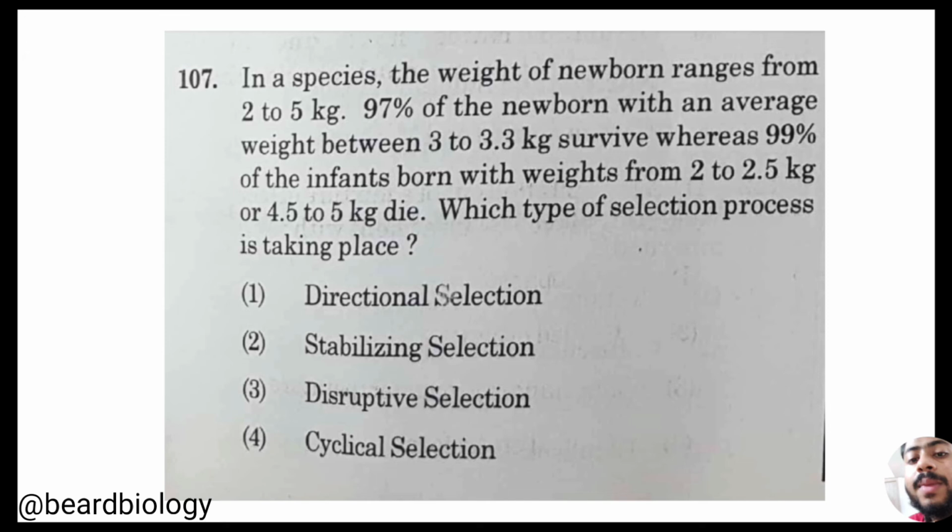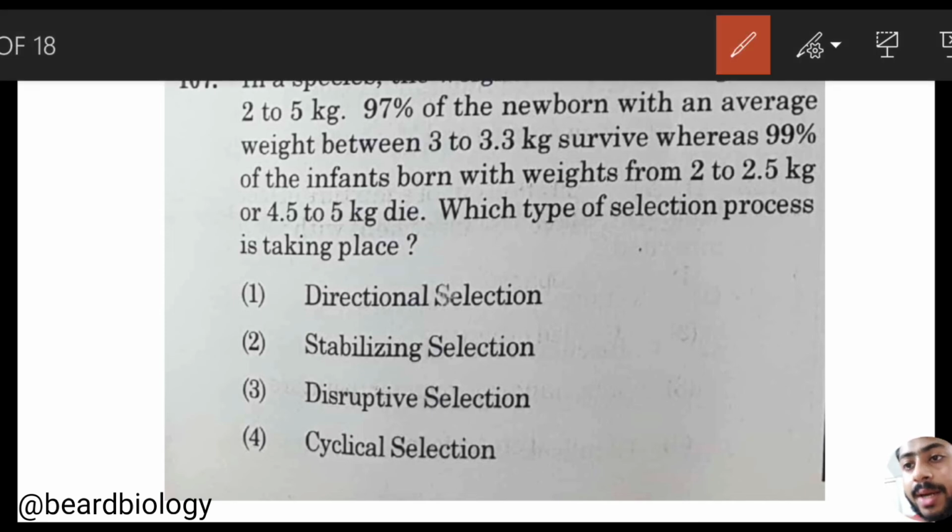That means the terminal numbers, 2 to 2.5 and 4.5 to 5 kg, they used to die. Which type of selection process is taking place here? Options given are directional selection, stabilizing selection, disruptive selection, or cyclic selection.